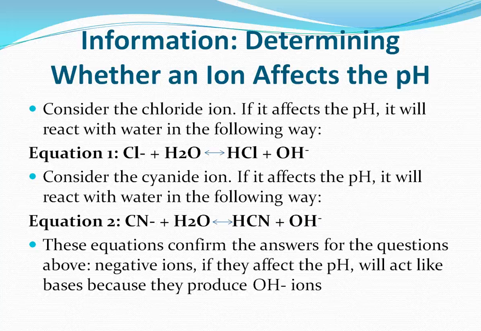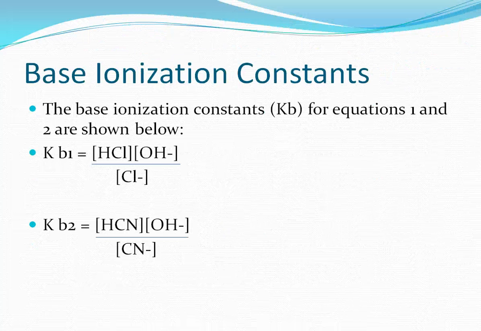These equations confirm the answers from the questions above. Negative ions, if they affect the pH, will act like bases because they produce OH- ions. The base ionization constants, Kb, for equations 1 and 2 are shown below.